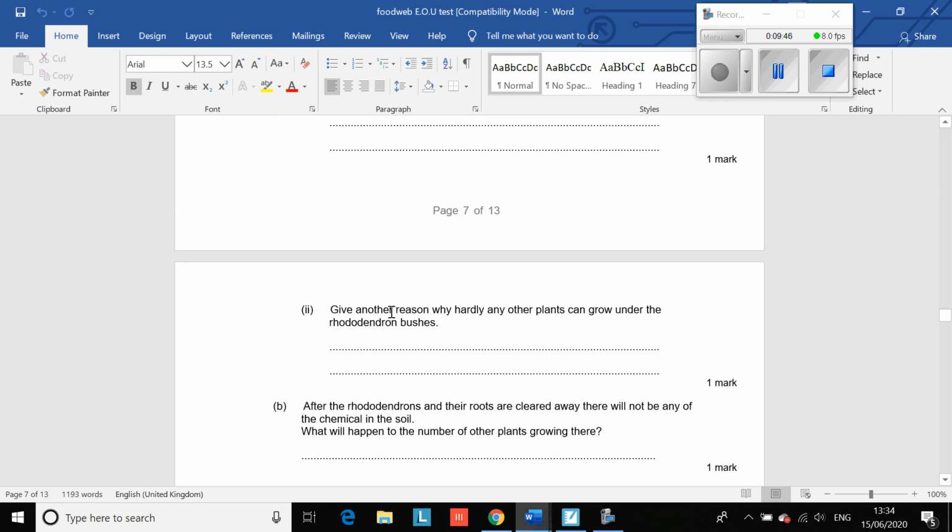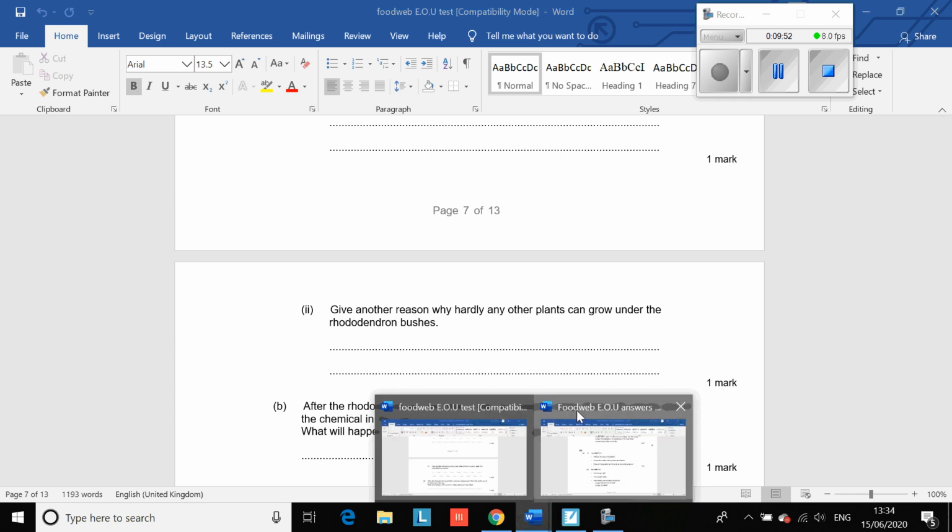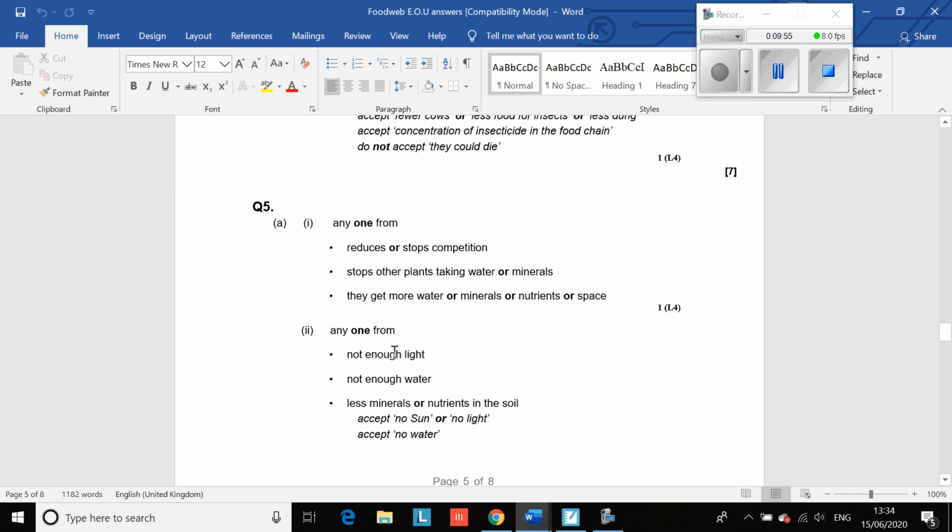Okay, give another reason why hardly any other plants can grow near the rhododendron. So, not enough light, and not enough water. Essentially, the rhododendrons grow very fast and very big. Okay, so they block off all the light so other plants can't get light, but also they take up all the water from the soil, and dissolved in the water, of course, are minerals. So you could also have that, okay, because none of the other plants are getting the nutrients from the soil that they need.